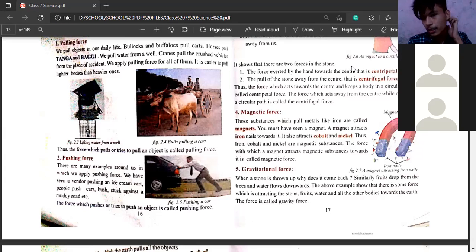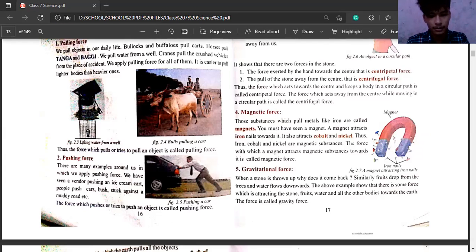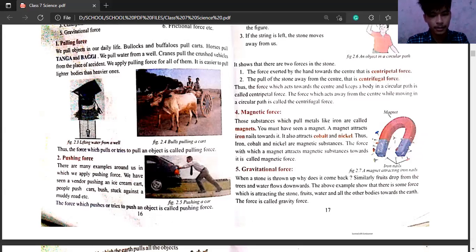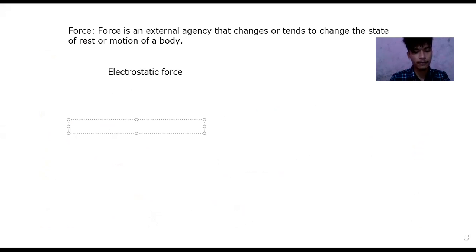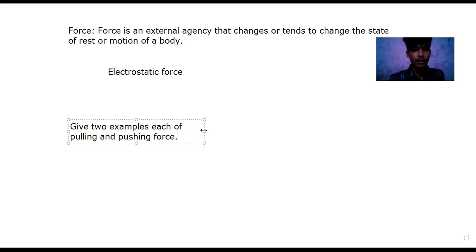Okay, that one. So your class is for now, just for a while. Give two examples each of pulling and pushing force. I'll come in a while.